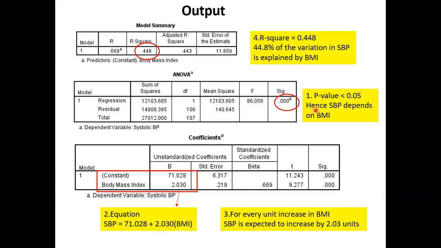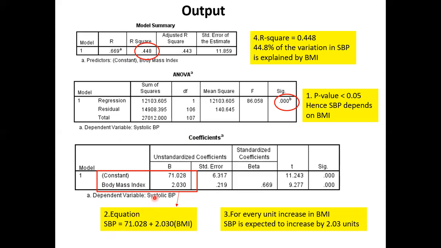Hence, SBP depends on BMI. Again, point number one: in the ANOVA table, the p-value was less than 0.001. Hence, SBP depends on BMI. Next, point number 2. From the coefficient table, you pick up what's in the box and write the equation.